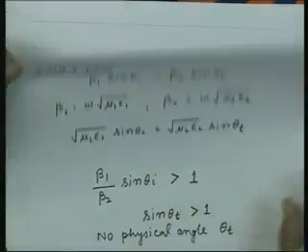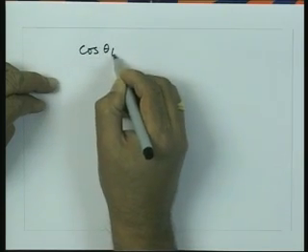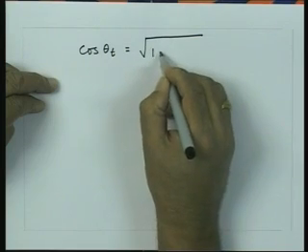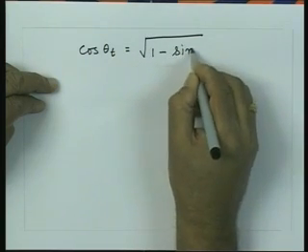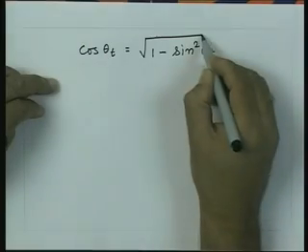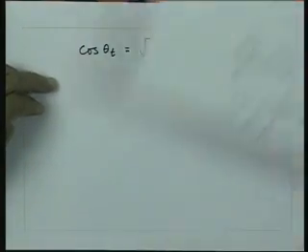If we take this condition, then we note that since this quantity beta 1 upon beta 2 sine theta i is greater than 1, and I require in my reflection coefficient expression a quantity which is cos of theta t, this we can write as square root of 1 minus sine square theta t. I can substitute for sine of theta t from this relation.